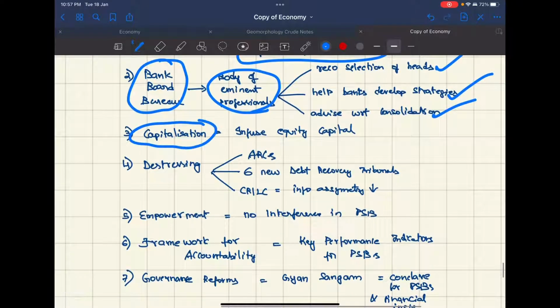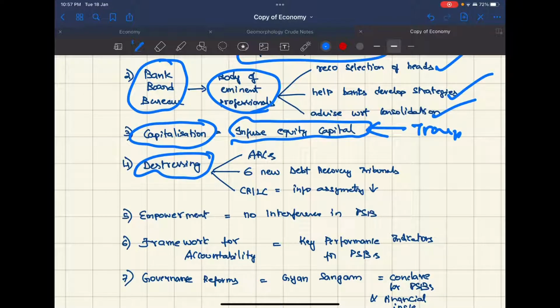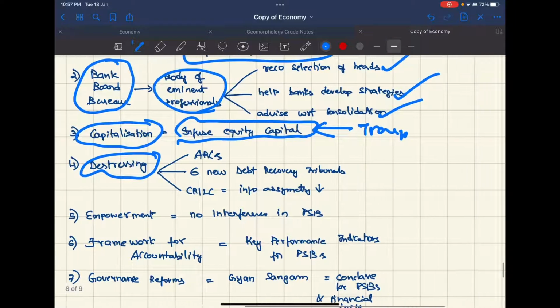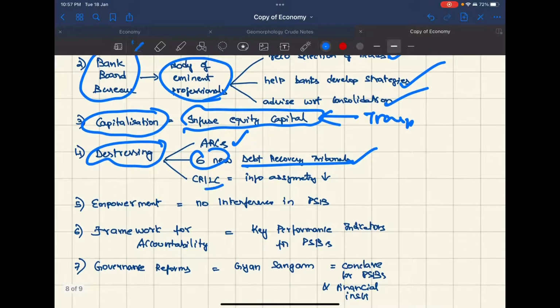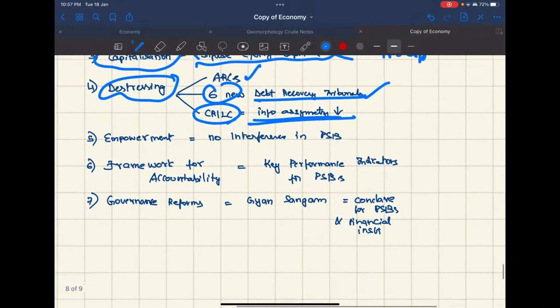Coming to capitalization, infusing equity capital, but this should be done only after transparency is established, and de-stressing must be done. De-stressing can be done through ARCs, which are asset reconstruction companies. 6 new debt recovery tribunals have been set up. CRILC, we already talked about this, addressing the information asymmetry.